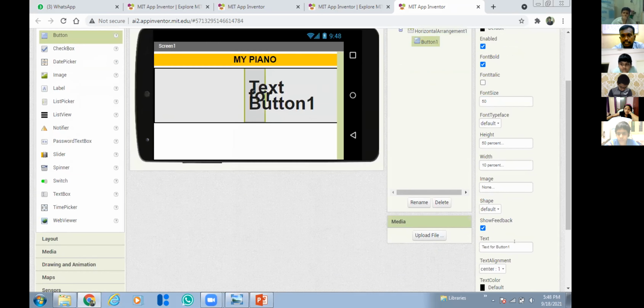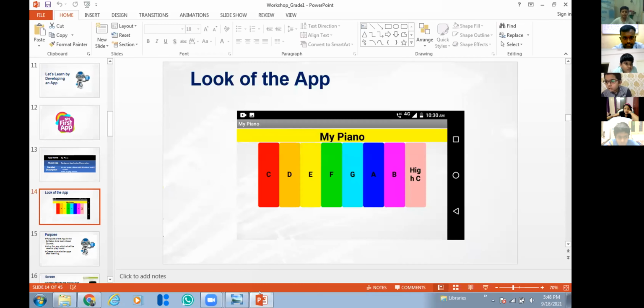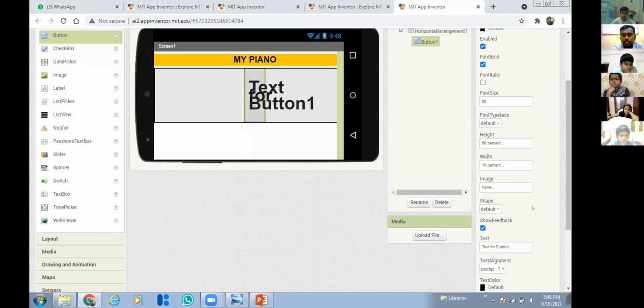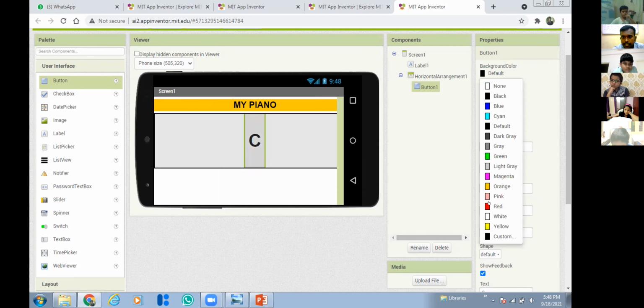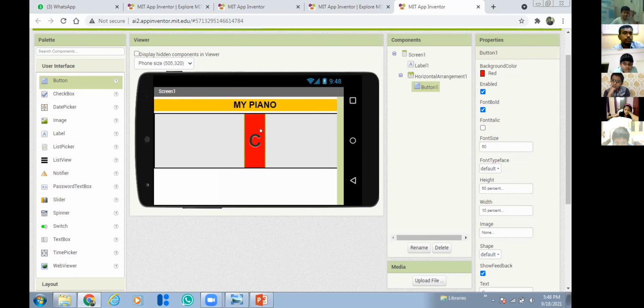Then the text, what is the first button text? Anyone? What's the first button text? C. Sir, C. Yeah, good. So the first button text is C, capital C. See, now the button looks like this. Here you can set any background color you want. I'm setting the background color to red. Understand everyone how to add the button?